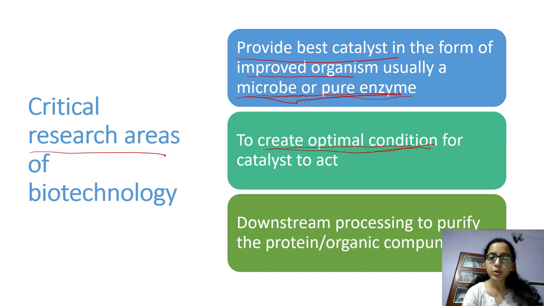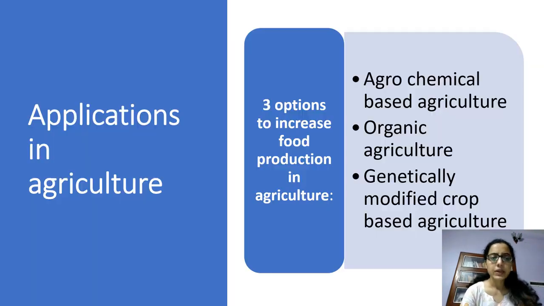We need to provide the catalyst to act. Then we need to give downstream processing to purify this protein or organic compound. These are the three main research areas of biotechnology for making it a successful tool of human benefit. Now, what are the applications in agriculture?